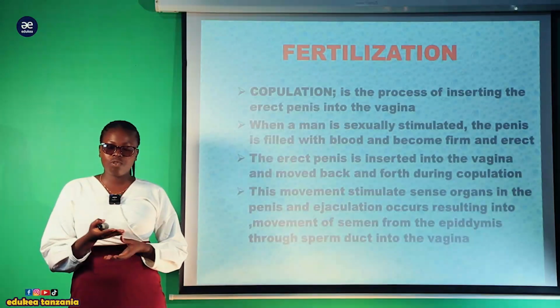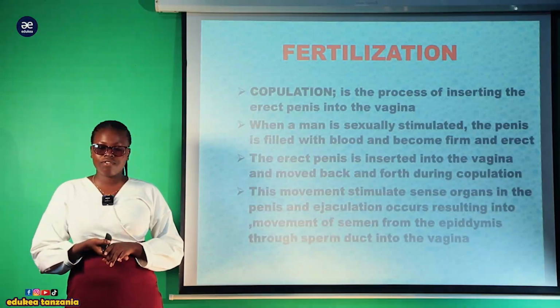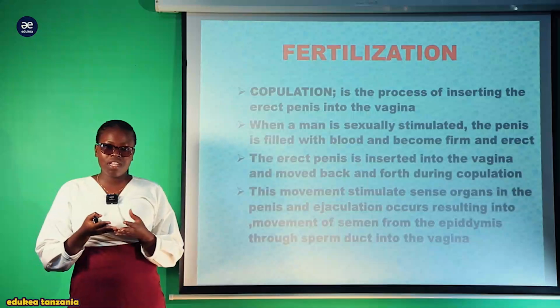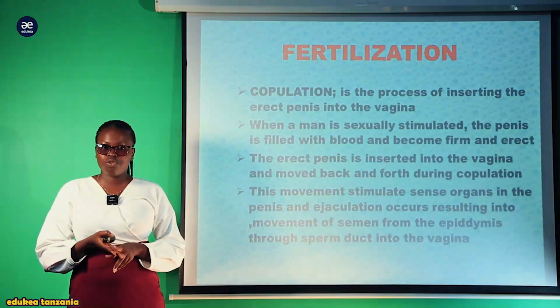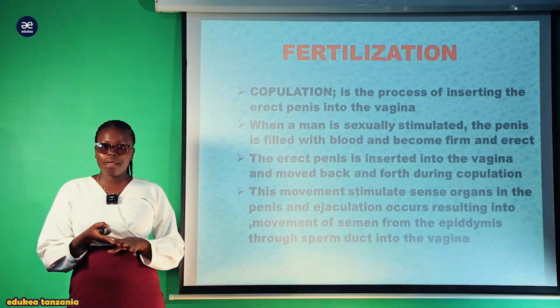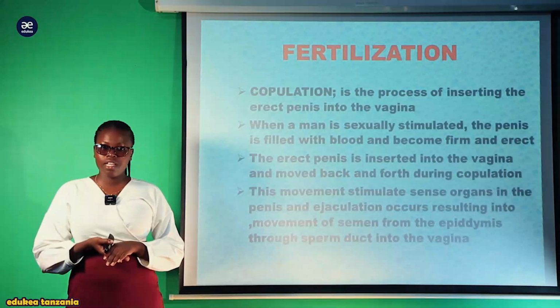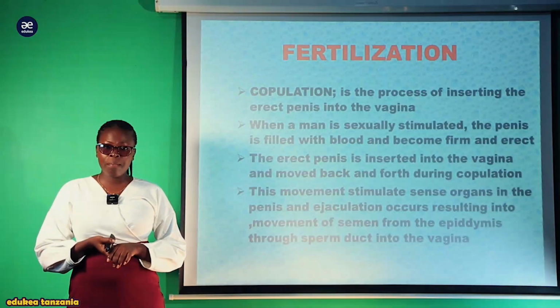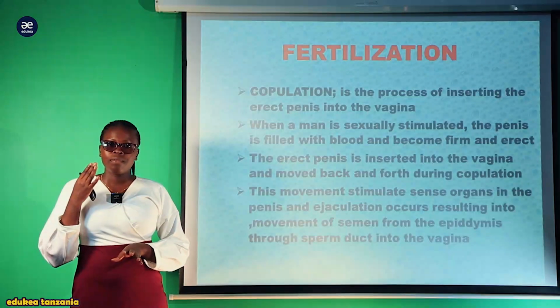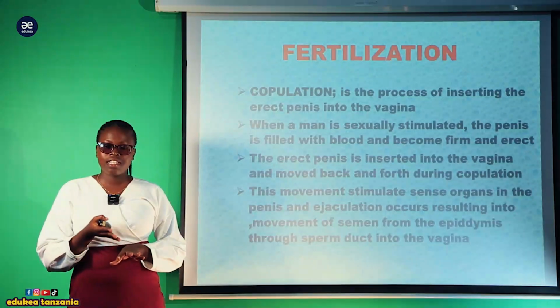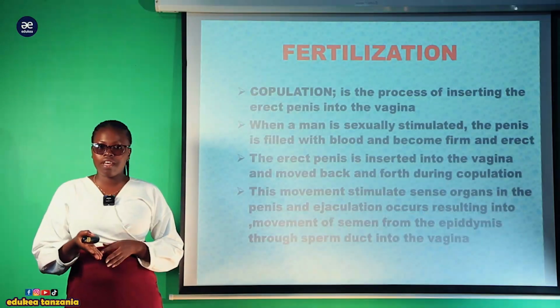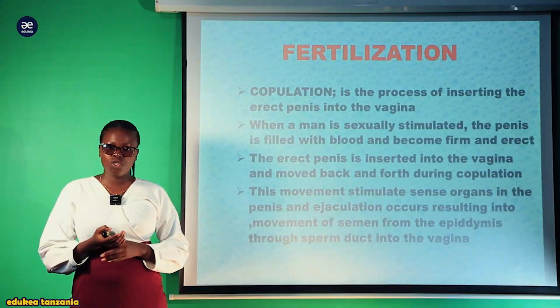We discussed in the male reproductive system that the penis is made up of spongy erectile tissue. When the man is sexually aroused, the tissue becomes filled with blood. Therefore, it becomes firm and erect, which enables easy penetration into the vagina during sexual intercourse.